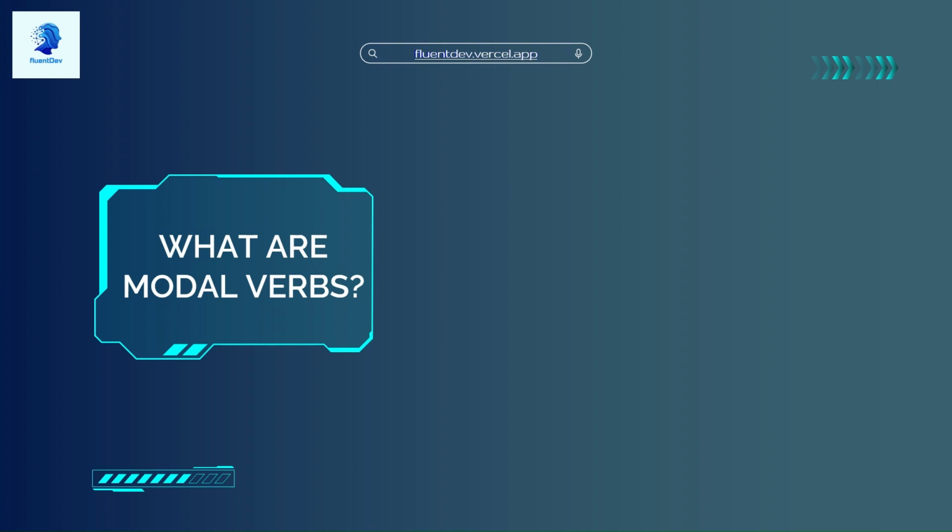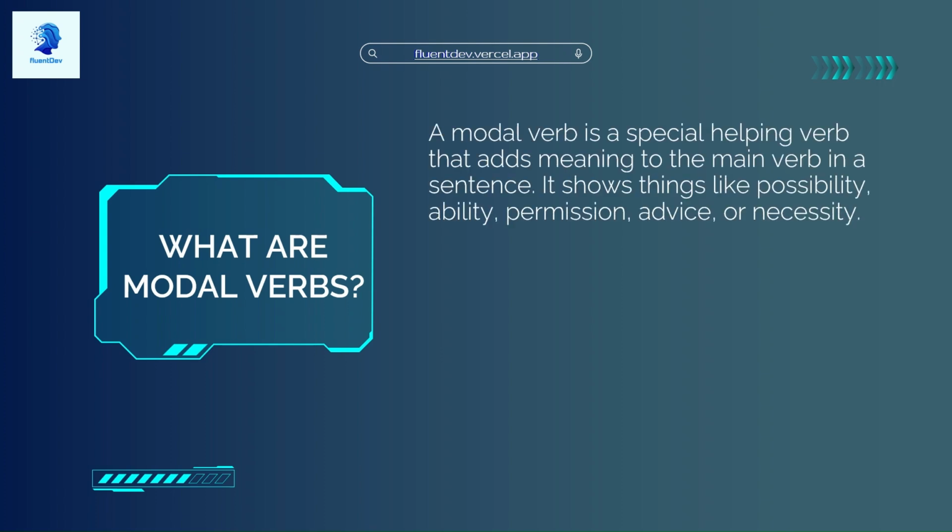The best way that I can explain this to you is that a modal verb is a special helping verb that adds meaning to a main verb in a sentence. It shows things like possibility, ability, permission, advice, or necessity. Now, if you're wondering what a verb is, there are two basic types of main verbs in a sentence.